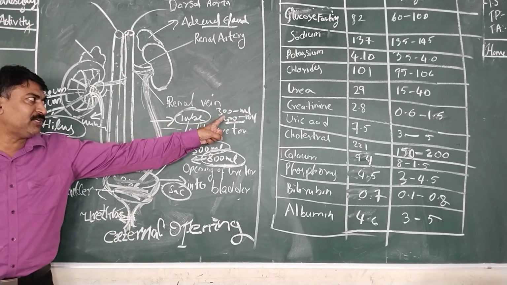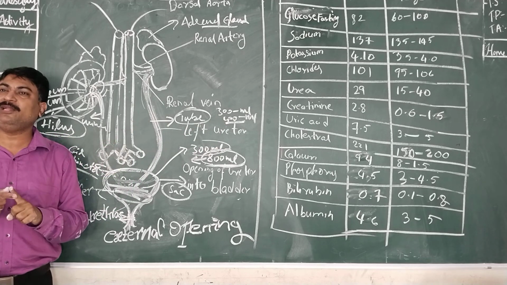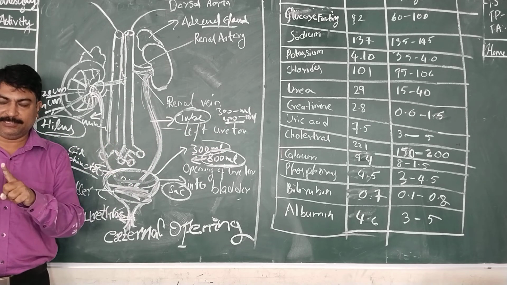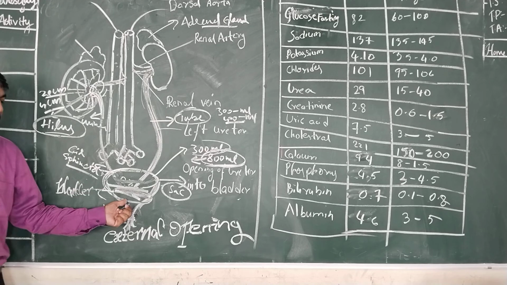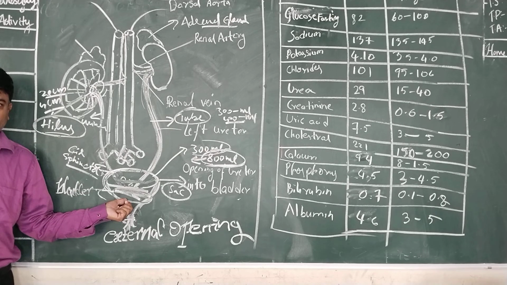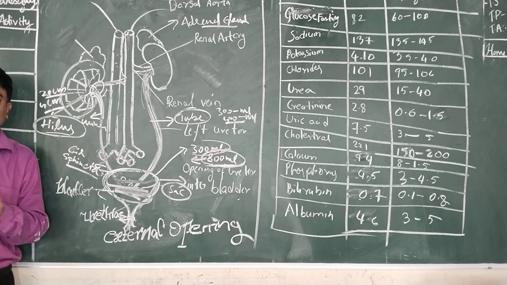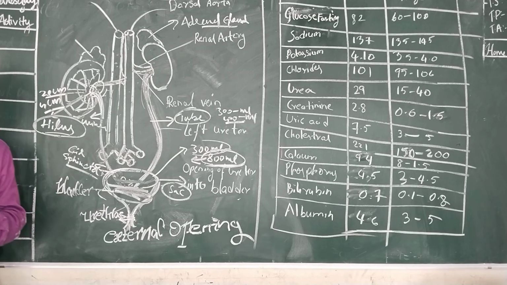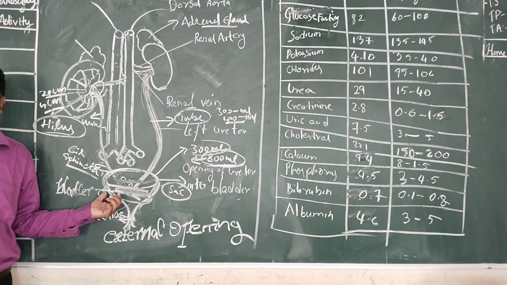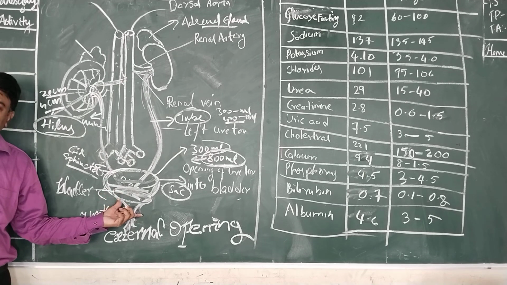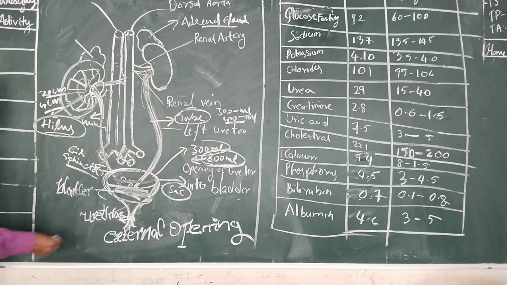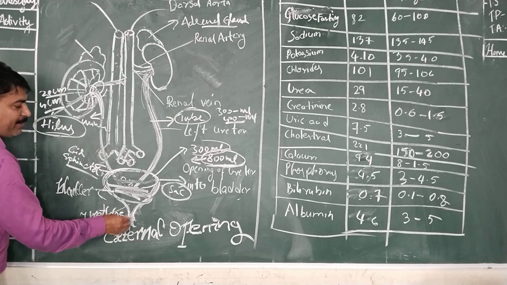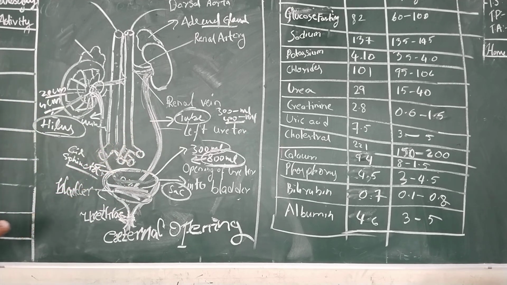As soon as it reaches its capacity of 300 to 400 ml, the upper sphincter muscle will lose its tone, that is, it will be relaxing, not opening. The lower sphincter muscle, which is under the control of your brain, receives the message from your brain either to relax or to contract. So it stays contracted until your brain passes the information to relax. As soon as it relaxes, the opening of the urethra opens, and around 300 to 400 ml of urine is excreted out of your body through the urethra.